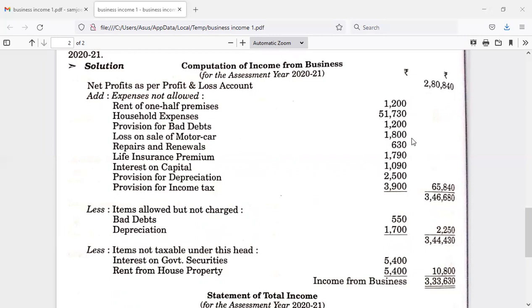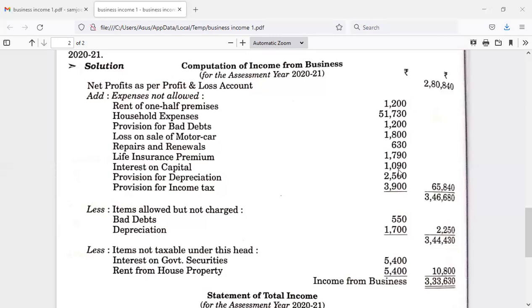Provision for bad debts 1,200 must be added back. Loss on sale of motor car 1,800. Then repairs and renewal 630. Repairs and renewals not related to business must be added back. Life insurance premium: there is no relationship of life insurance premium with the business, so it must be added back. Interest on capital must be added back.